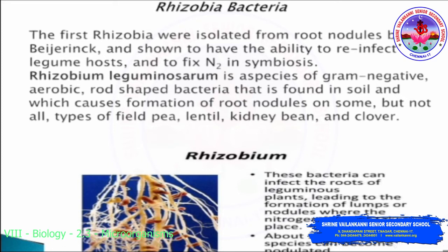Rhizobium leguminosarum is a species of gram-negative aerobic rod-shaped bacteria that is found in soil and which causes formation of root nodules on some but not all types, such as field pea, lentil, kidney bean and clover. So here you can see the rhizobium bacteria. These bacteria can infect the roots of leguminous plants, leading to the formation of lumps or nodules where nitrogen fixation takes place. About 90% of legume species can become nodulated because of these rhizobium bacteria.